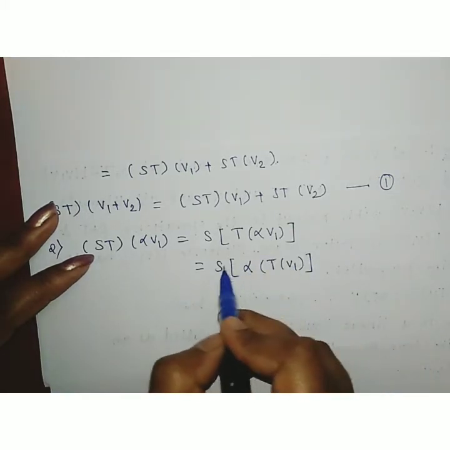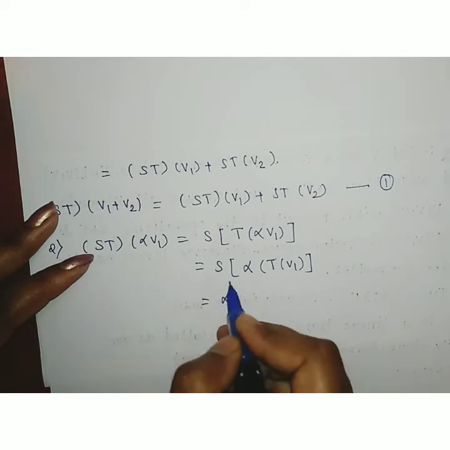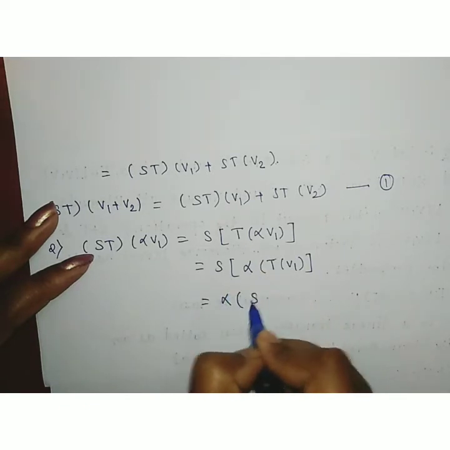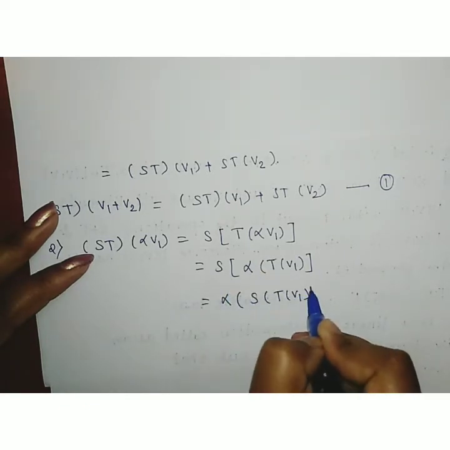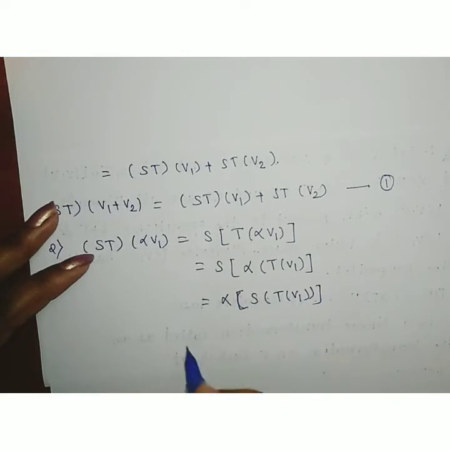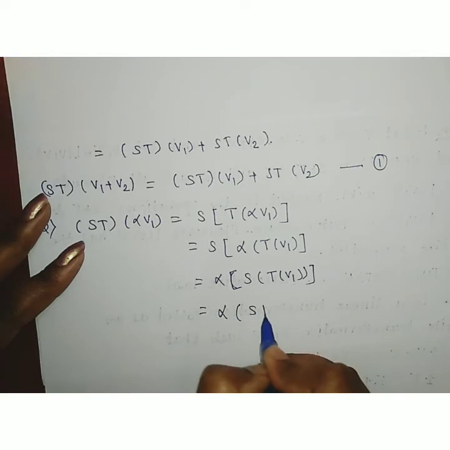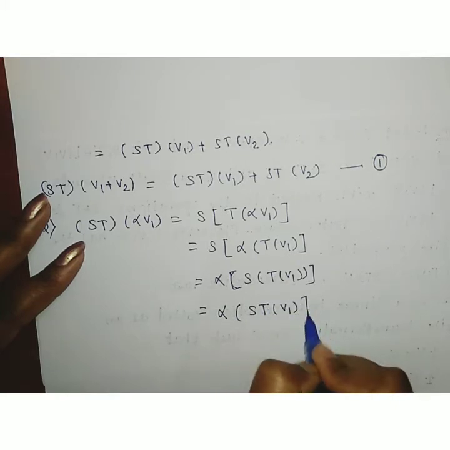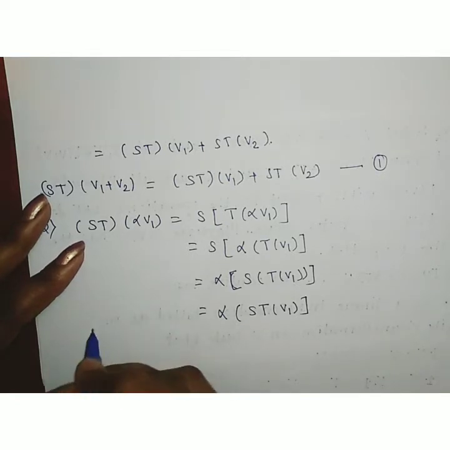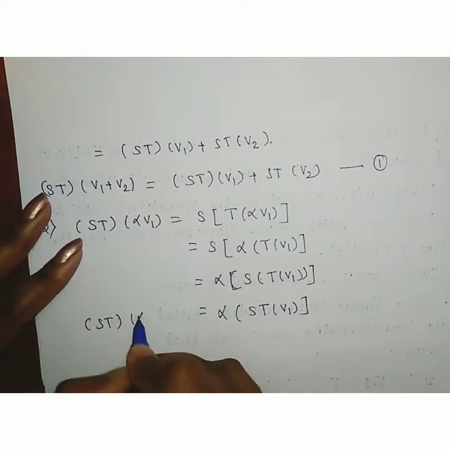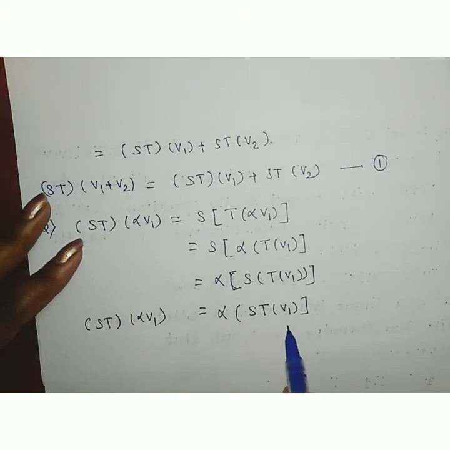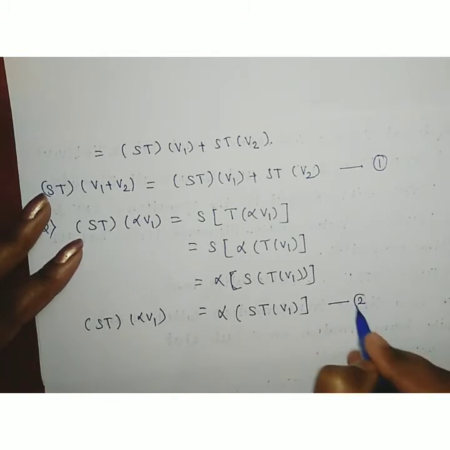Now again take this scalar outside the bracket, which is equal to alpha into STV1, which is equal to alpha into ST operating on V1. Therefore the second property is also satisfied, as ST into alpha of V1 is equal to alpha ST operating on V1.